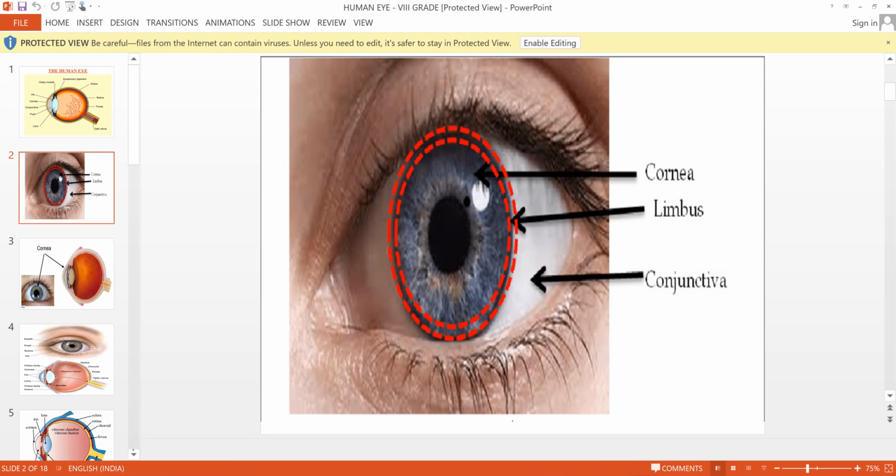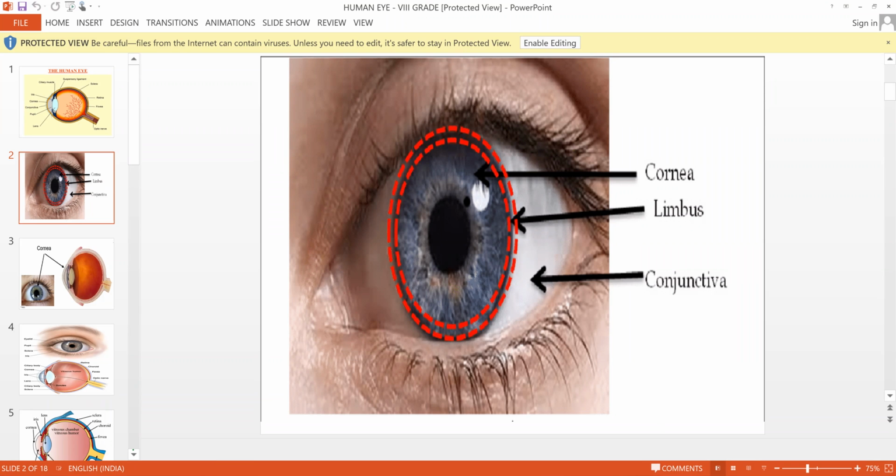Epithelial cells means the cells which are present on the surfaces, and it protects the cornea. Cornea is present inside. So this cornea is protected because the conjunctiva prevents the cornea from friction. And along with that, tears are produced by tear glands or lacrimal glands, which help in lubricating the surface of the conjunctiva.